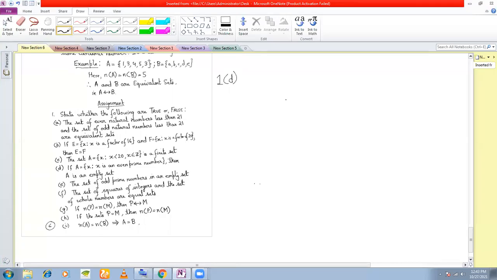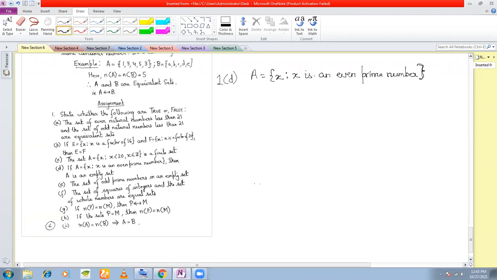The question here is: if A is equal to {X such that X is an even prime number}, then A is an empty set.